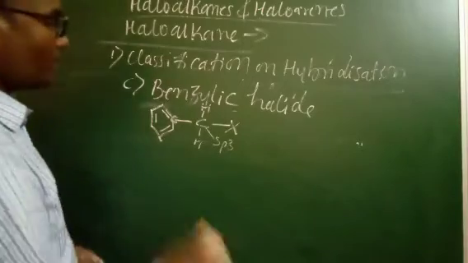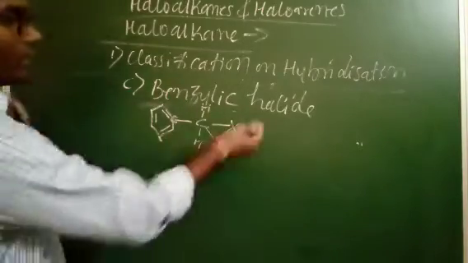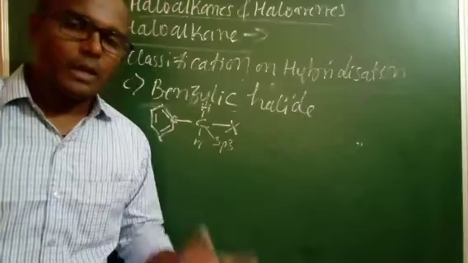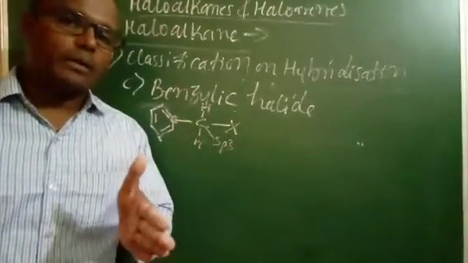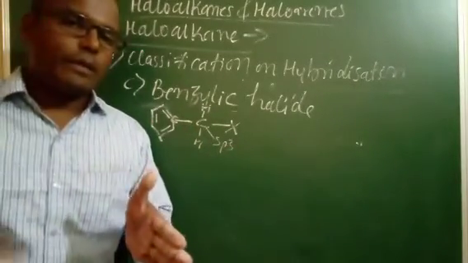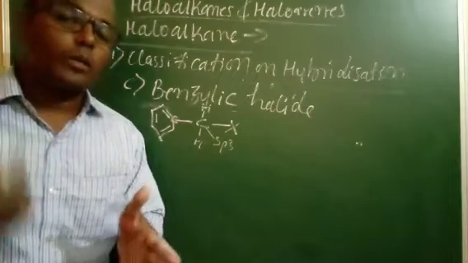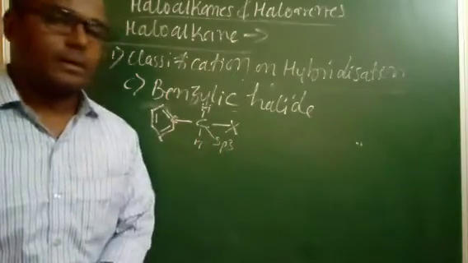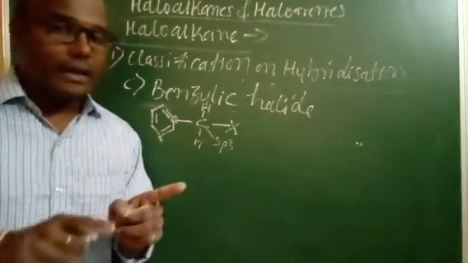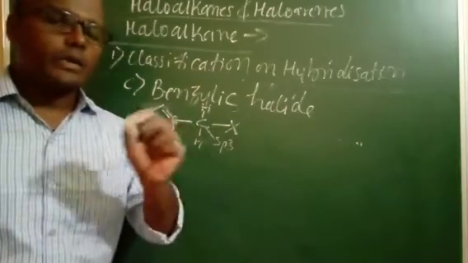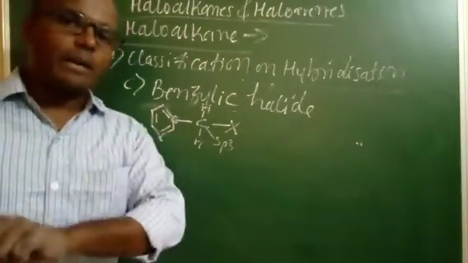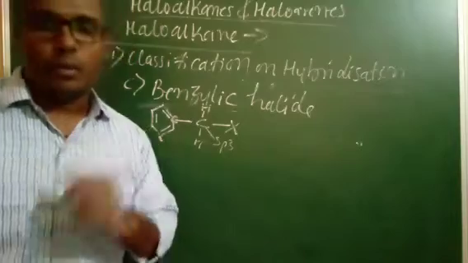Right. So you have to understand what alkyl halides are. In an alkyl halide, the halogen atom is attached to a carbon that has four single bonds, or you may say four sigma bonds. And what is an allylic halide? The halogen atom is attached to a carbon, and the next carbon contains a carbon-carbon double bond.